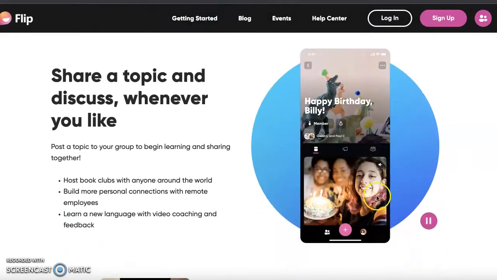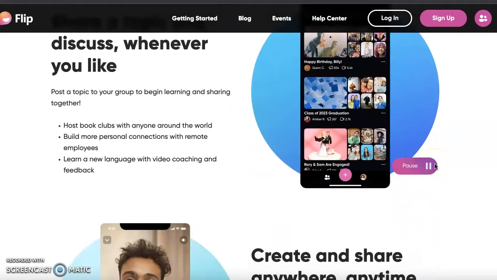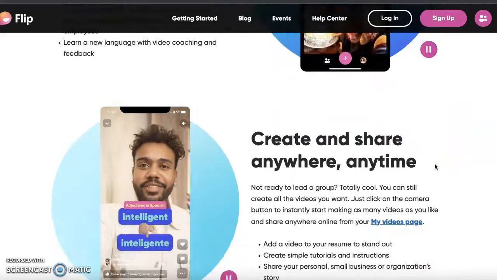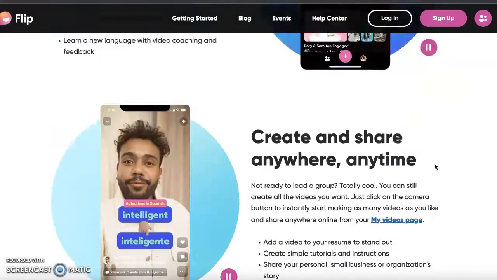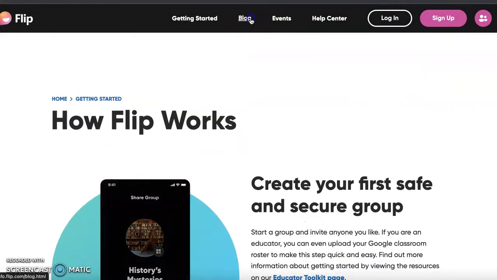So it does show you have groups. It's like uploading pictures or videos shared on like iCloud is what I'm kind of getting from this. And down here, you can sign up or log in. So let's go more into it.